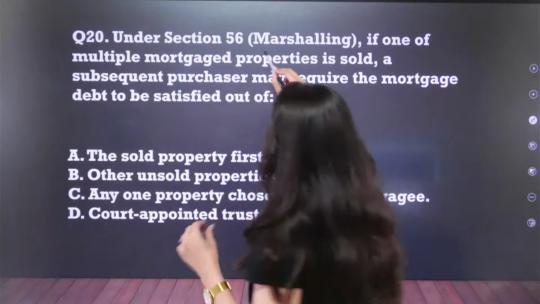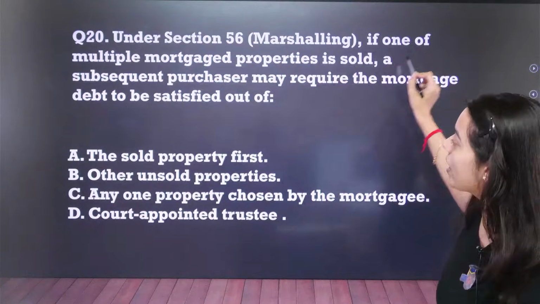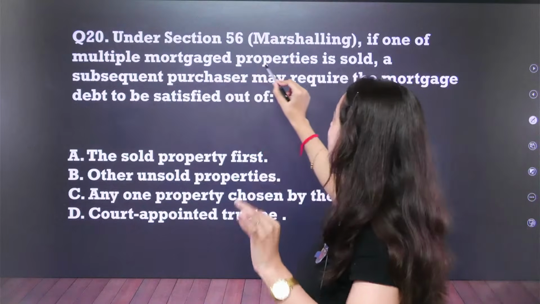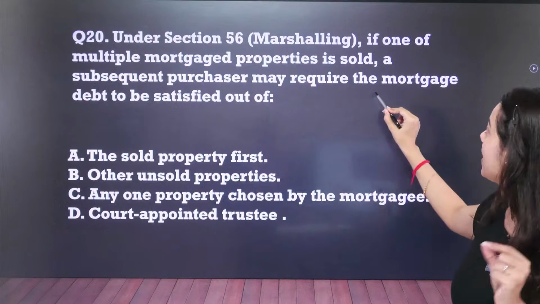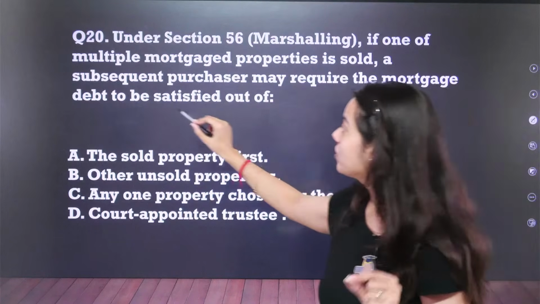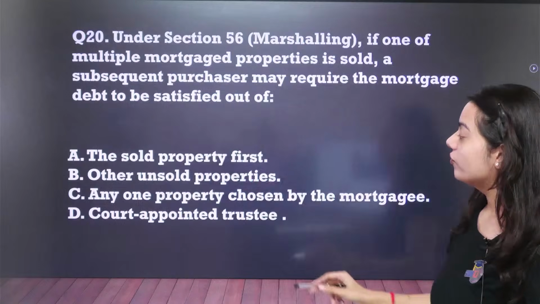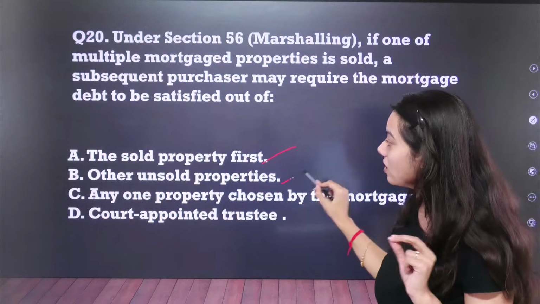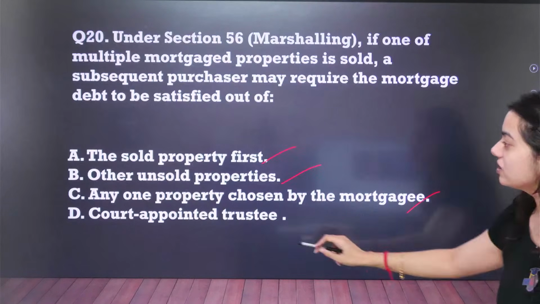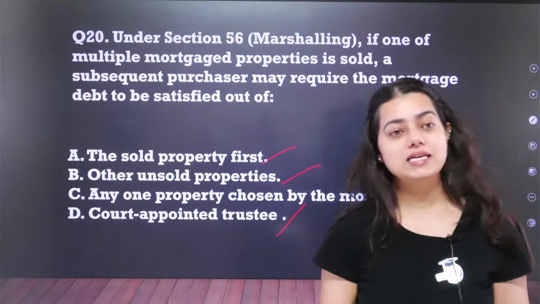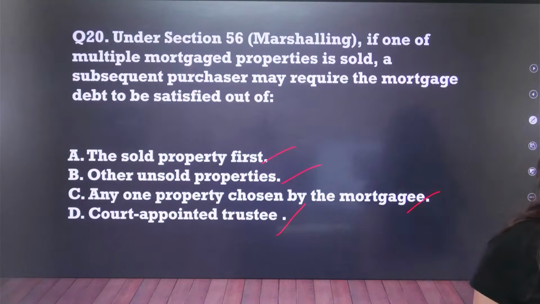Under section 56, marshalling, if one of multiple mortgage properties is sold, a subsequent purchaser may require the mortgage debt to be satisfied out of the sold property first, the other unsold properties, any one property chosen by the mortgagee, court appointed trustee. Question number 20.